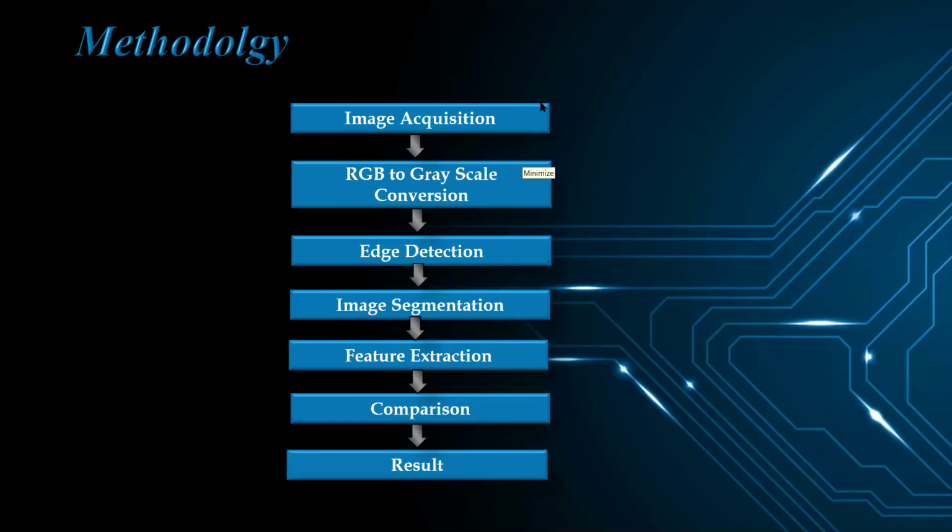Then the second step is RGB to grayscale conversion. It means the image acquired is an RGB image and it needs to be converted to grayscale. After that, applying the PCA algorithm for training purposes, and employing correlation techniques for feature extraction, like LBP, and Euclidean distance will be used for the matching purpose.